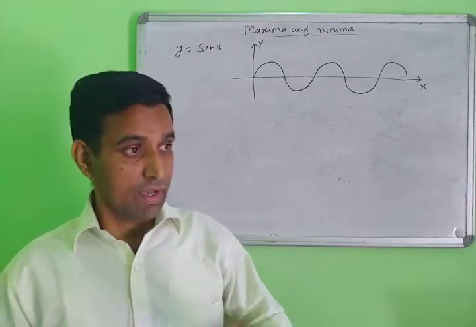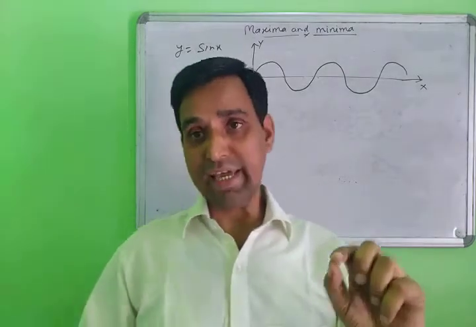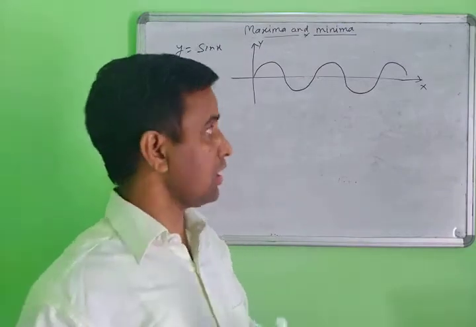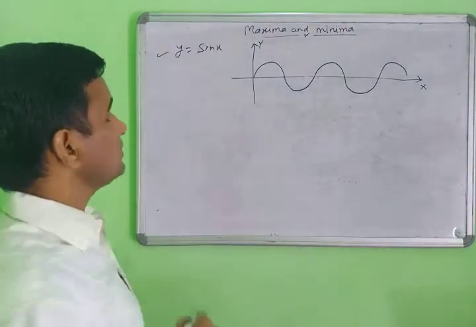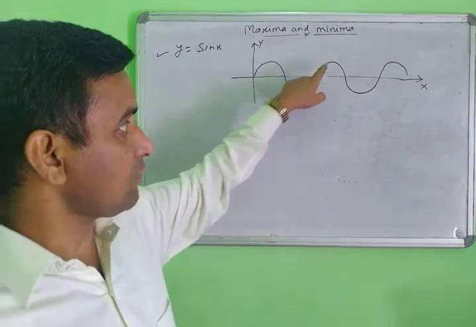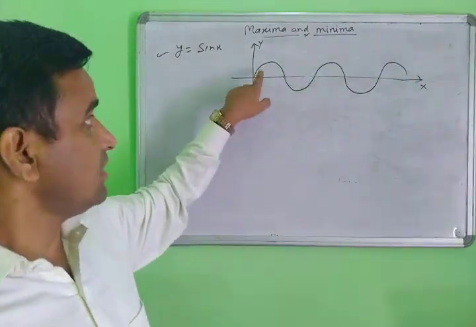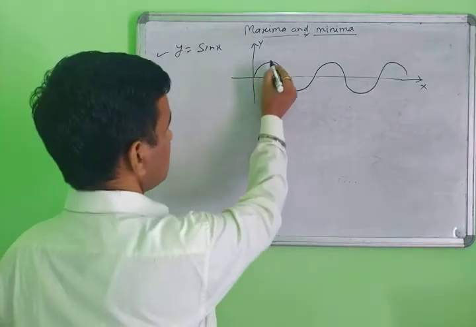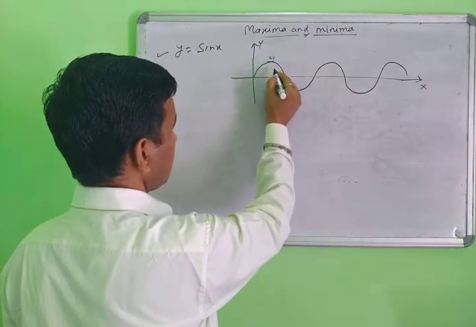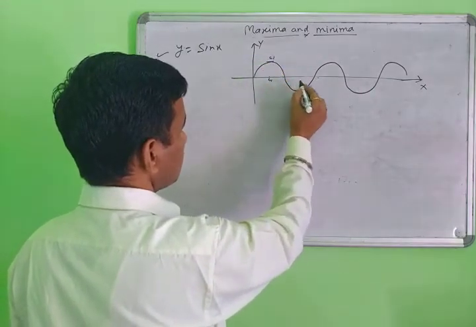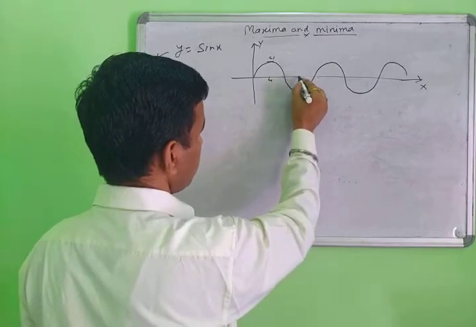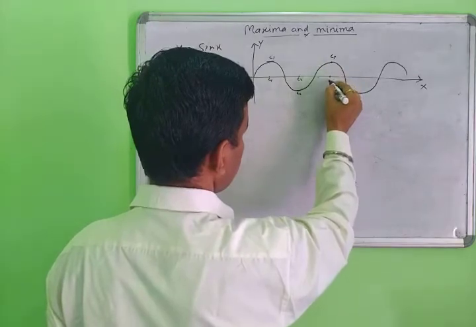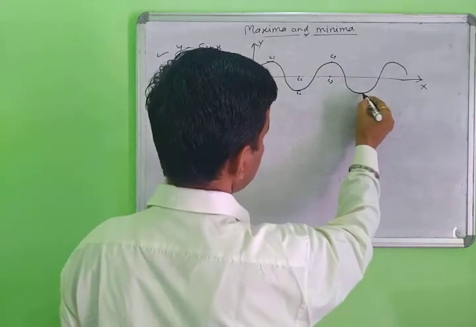First, local maxima means a function can have more than one maximum and more than one minimum. Now look here, suppose I am taking the function y equal to sin x. This is the graph of y equal to sin x. This is the maximum value, this is c1, this is c2, the minimum value, again the maximum value c3, and again the minimum value c4.